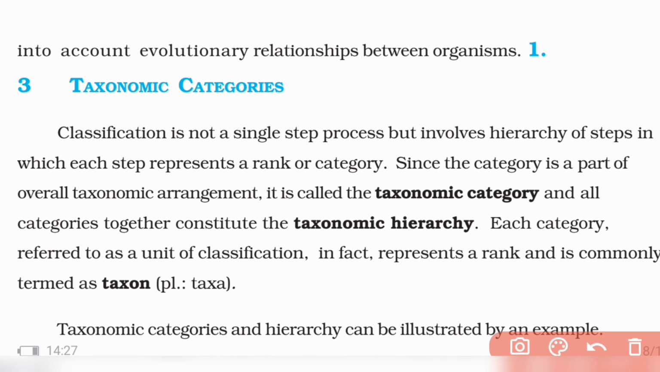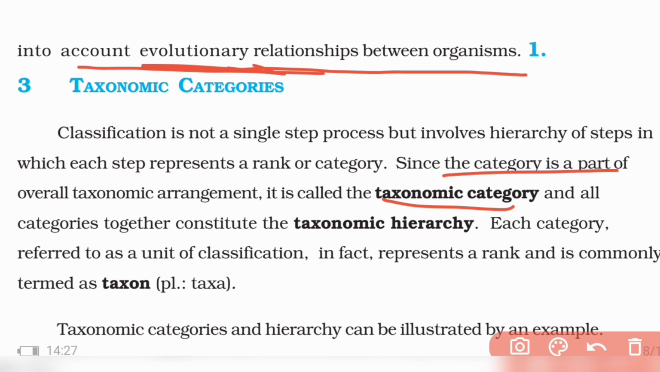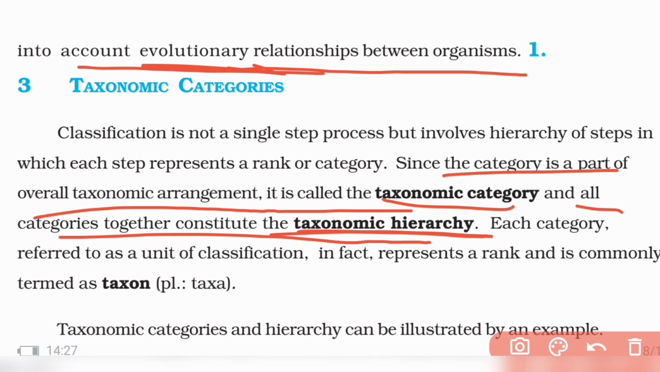We should also take into account evolutionary relationships, how the organisms evolved. Now we take that into account. Next, what are taxonomic categories? Since the category is part of the overall taxonomic arrangement, it's called a taxonomic category, and all the categories constitute a taxonomic hierarchy.